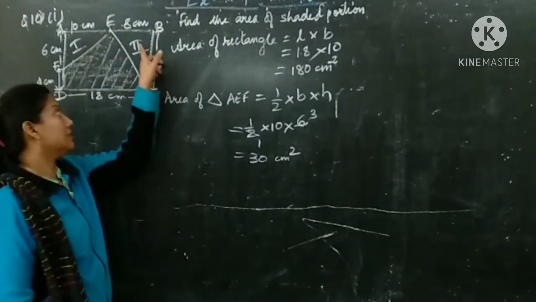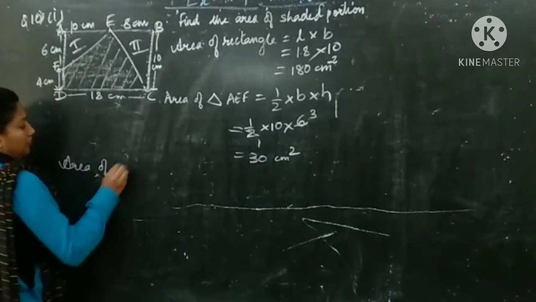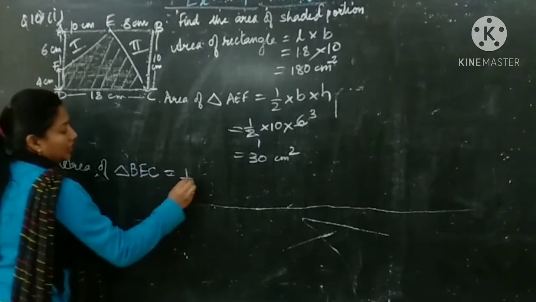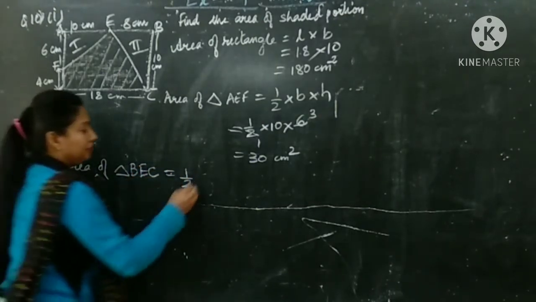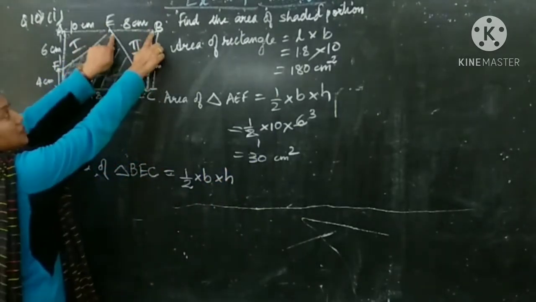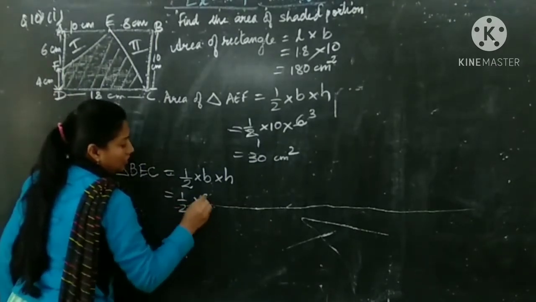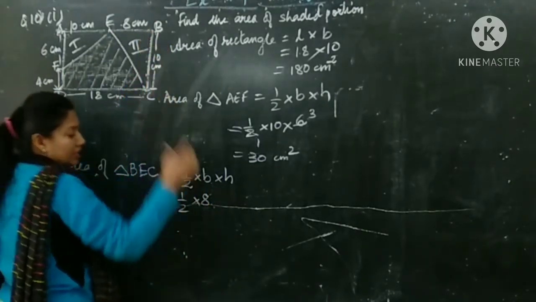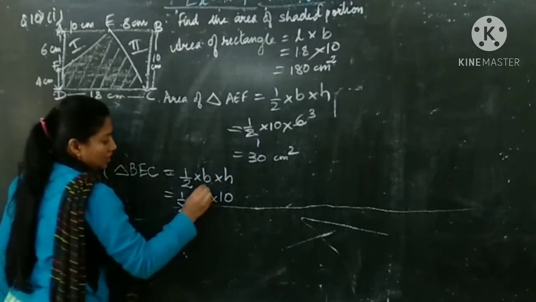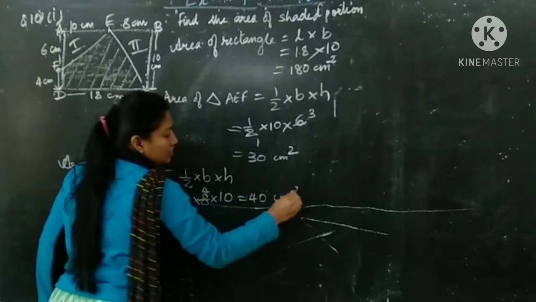Now we will find the second triangle area. So area of triangle BEC. Again the formula will remain the same, half base into altitude. Here what is base? BE is base, which is 8 centimeter given. So 1 by 2 into 8 and height is 10, so multiplied by 10. 2 ones are 2, 2 fours are 8, 4 tens are 40 centimeter square.